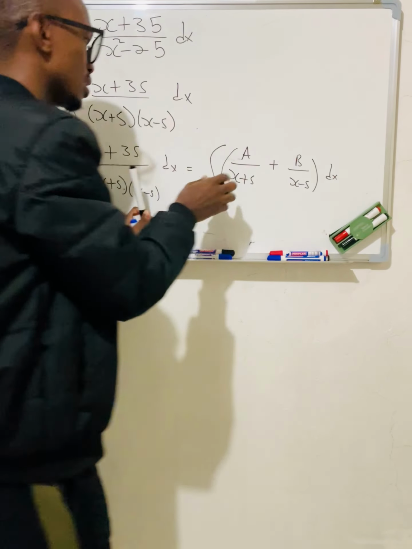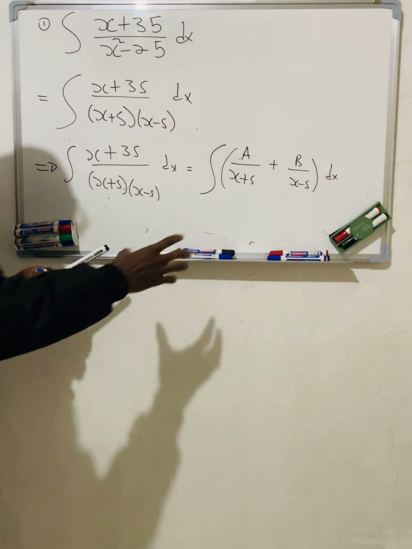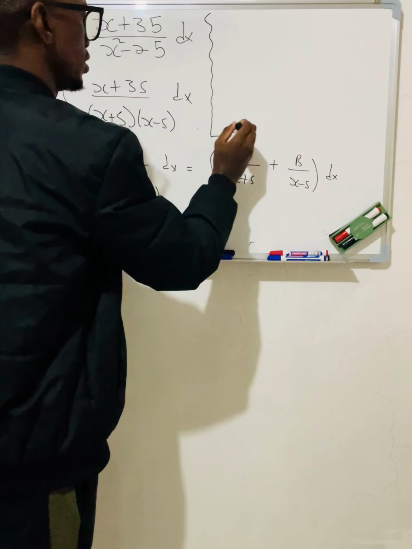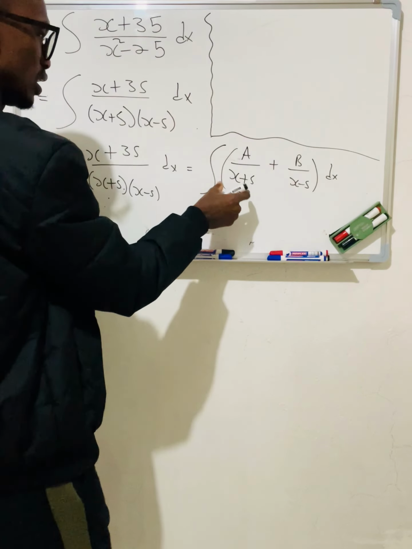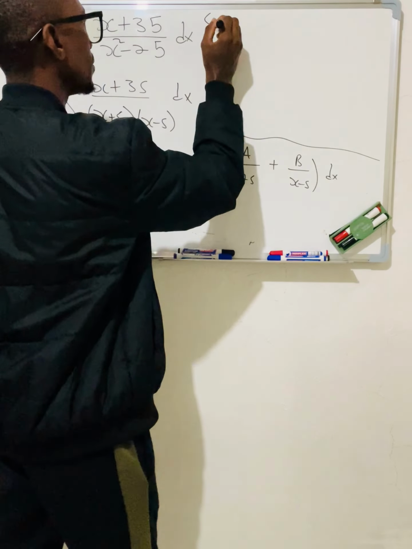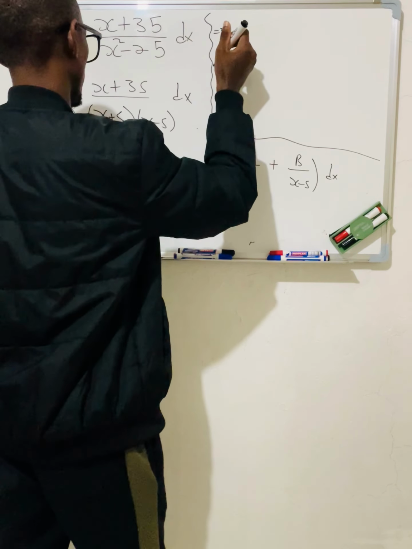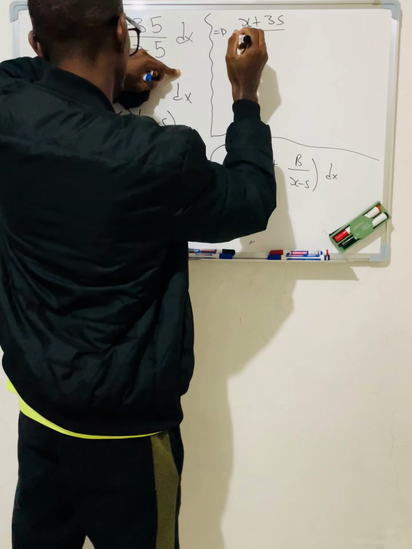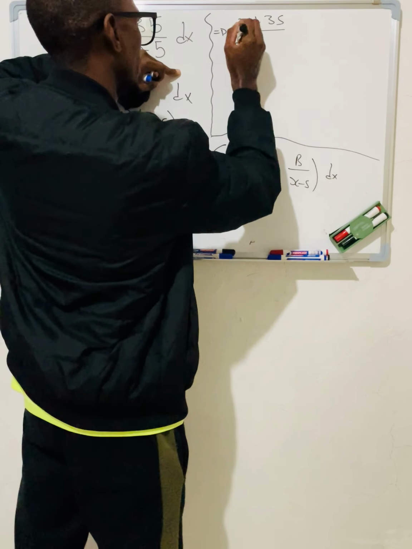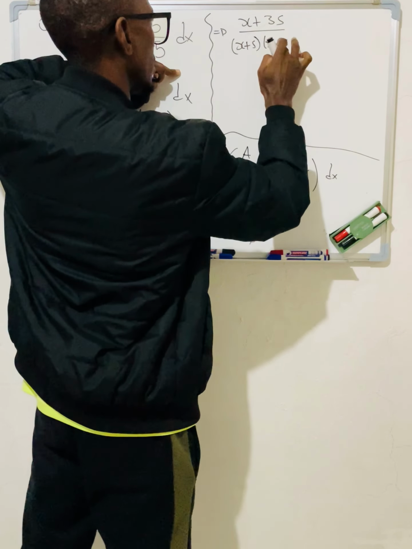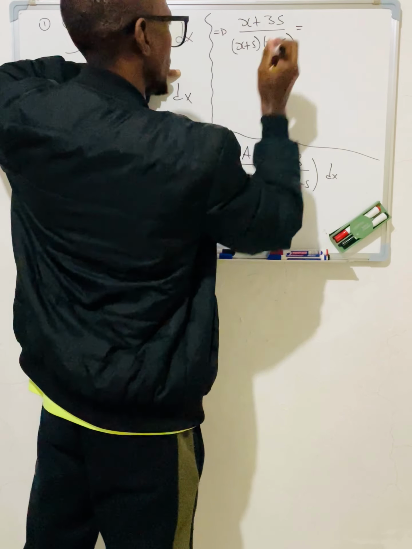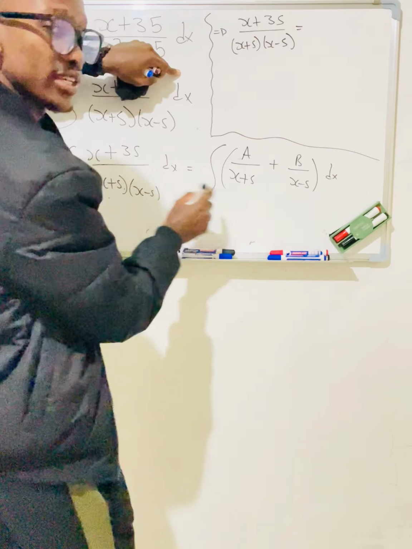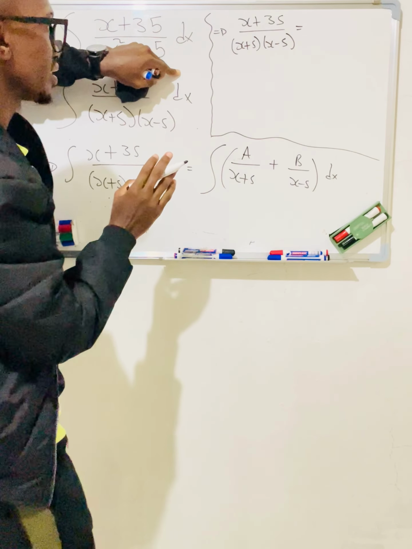So now we are going to apply this. Allow me. So let's make use of this. This implies that we're going to have x plus 35 over x plus 5 into x minus 5, which equals, I can take them out of the brackets because I need to find the values of a and b so that I can finally integrate it nicely.